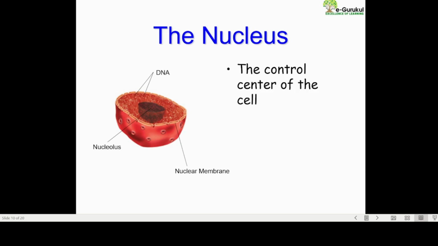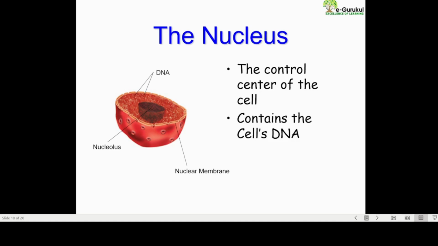Now, coming to the nucleus, which is said to be the most important organelle. What actually is the nucleus? The nucleus is the control center of the cell that contains the cell's DNA. And DNA, you know, is deoxyribonucleic acid, which carries genetic material from one generation to another.